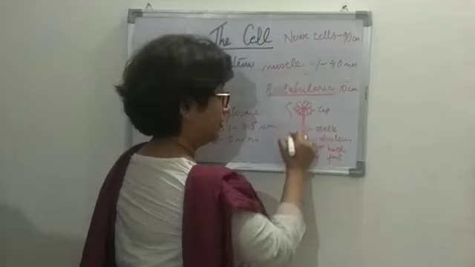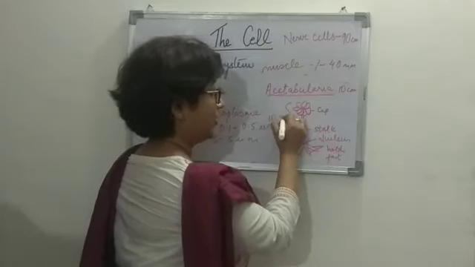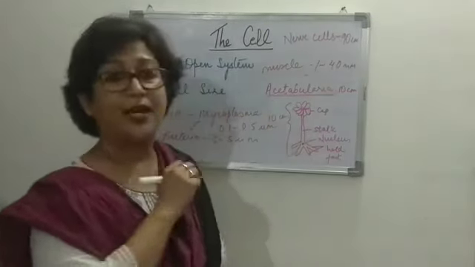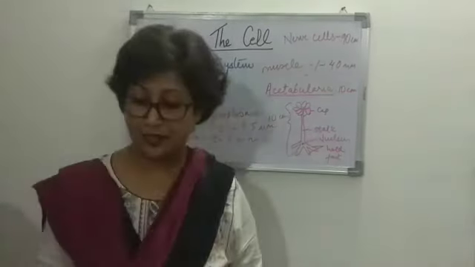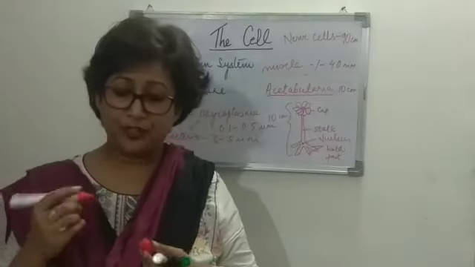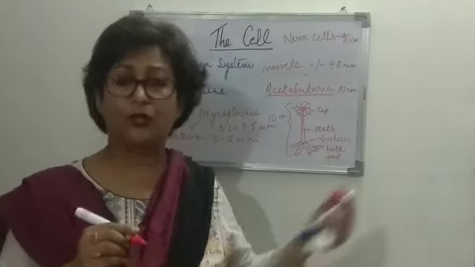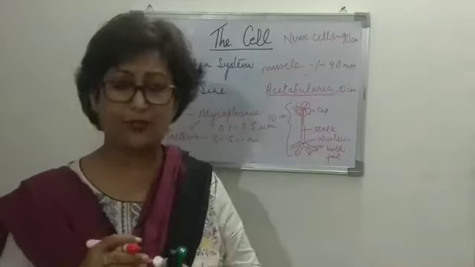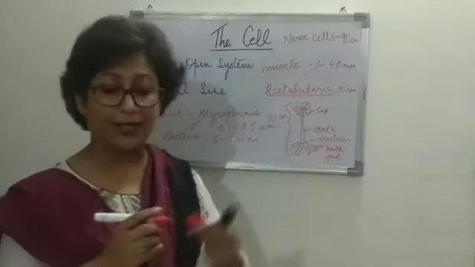Length would be 10 centimeter, right? And see the beautiful shape of the cell. So how differently shaped. It is differentiated, we can say, into rhizoids or hold fast, the stalk and the cap.